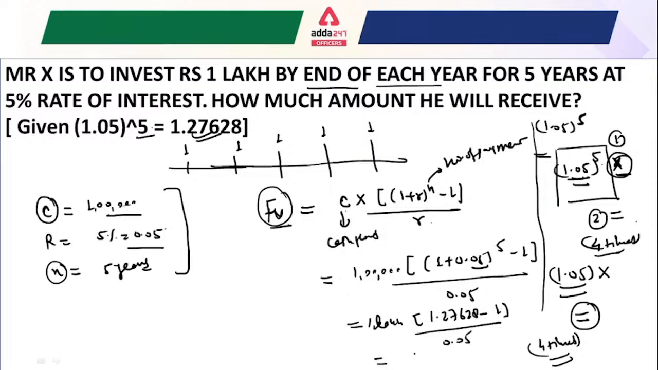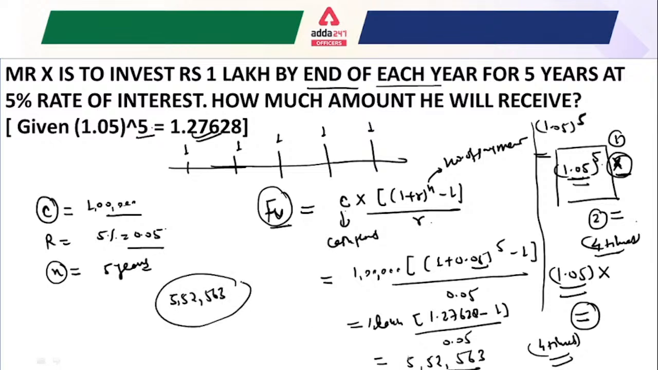So what will be the value? Just calculate and tell me what will be the value of this. So the value is 5,52,563, right? So that would be your value. This is the value that you are going to receive after 5 years.